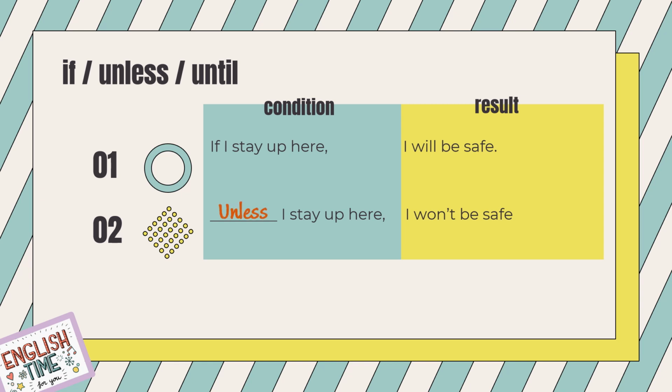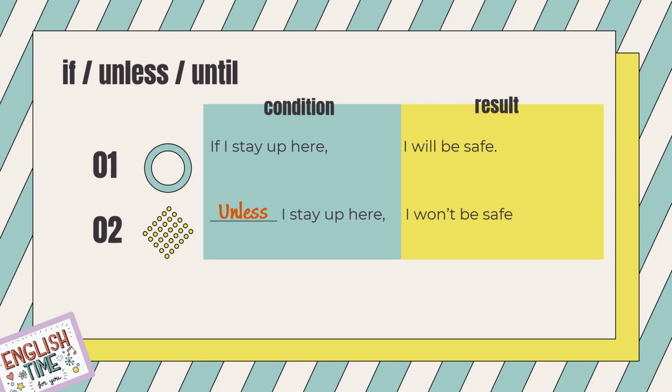That's right. So in the first sentence, if I stay up here, I will be safe. The condition supports the result. Yes. And in the second sentence, the condition does not support the result. That's why you use unless instead of if.